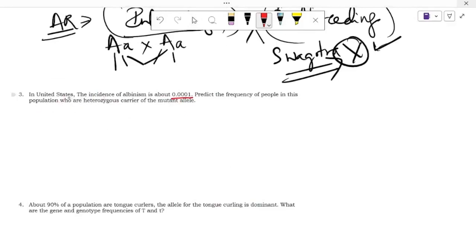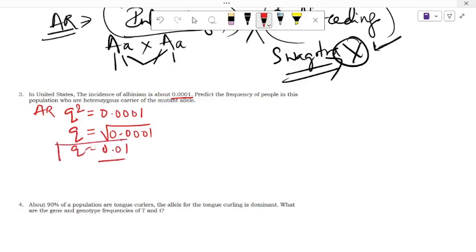That means what is given here: in the US, the incidence of albinism. You already know that the inheritance is in an autosomal recessive fashion. Then the incidence of that is 0.0001. What is given to you? q square is given, equal to 0.0001. Then calculate q here. q is equal to the square root of 0.0001. q is equal to 0.01. So if you calculate q, then apply the formula here. p plus q is equal to 1. p is equal to 1 minus q. That is equal to 1 minus 0.01, that is equal to 0.99, which is the p value.